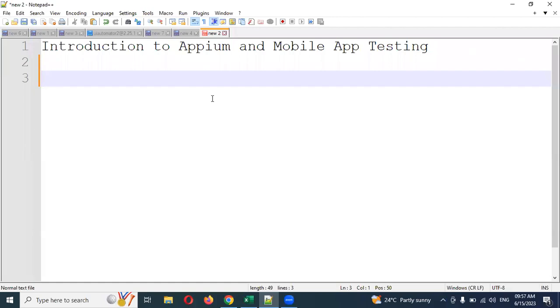This is Lokesh and today we are going to discuss our new playlist called Appium and mobile app testing. Before going in depth into Appium, we'll see what Appium can do. A mobile app runs on a device we use in the market right now, like any mobile phone, not landlines.